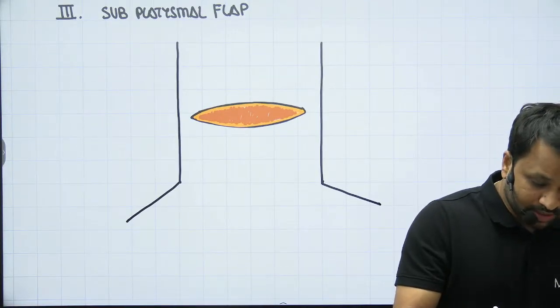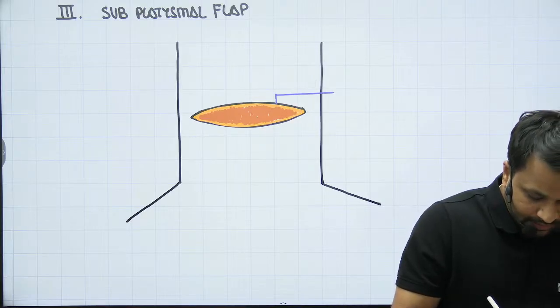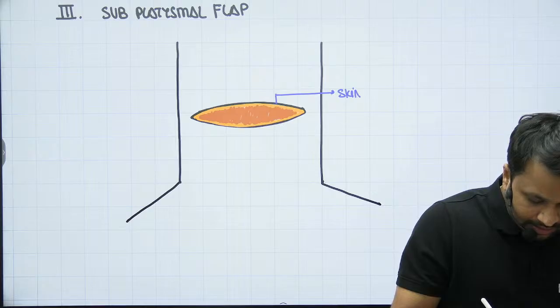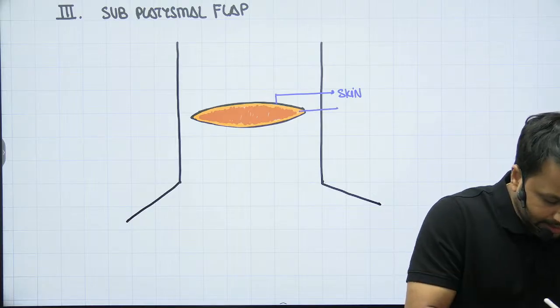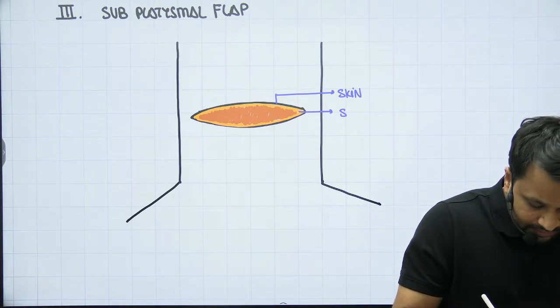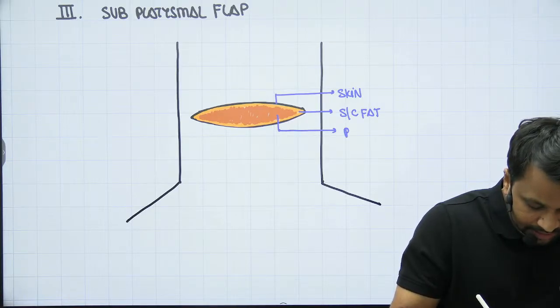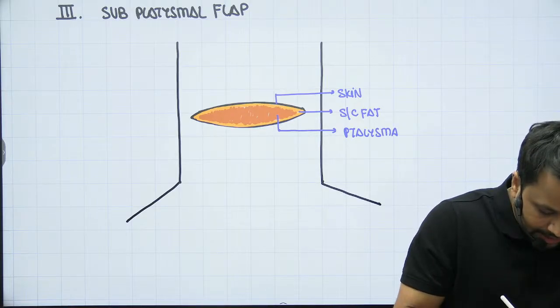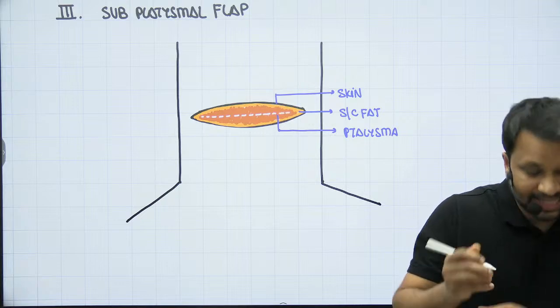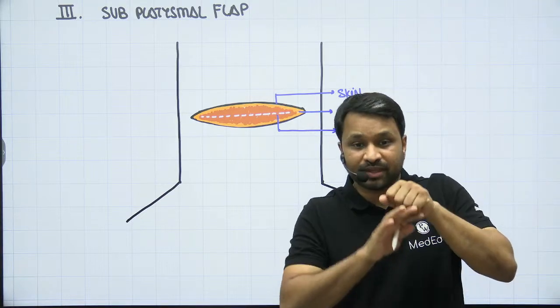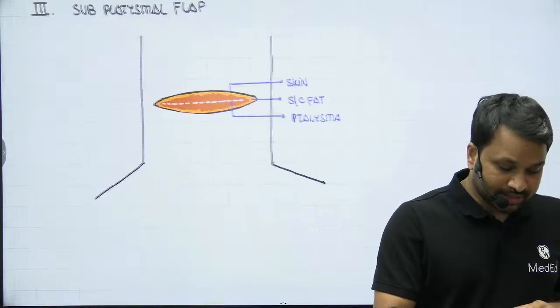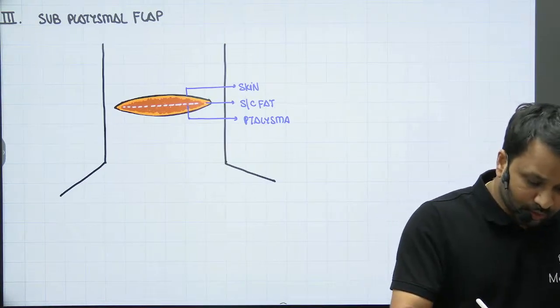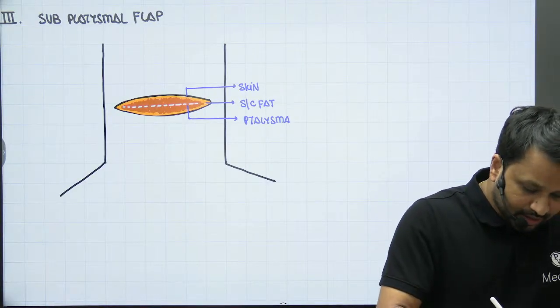So when you look from outside to inside, the outermost layer that you have is going to be the skin. Under the skin, you have the subcutaneous fat. Under the subcutaneous fat, you have the platysma. So what I'm going to do is incise this platysma as well, and then lift that platysma. Hence it is called a subplatysmal flap. So this is the end result of this particular step.